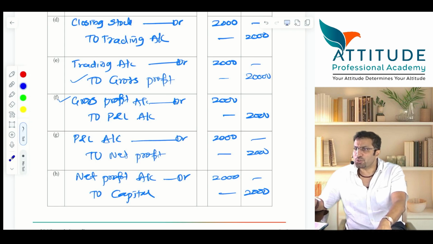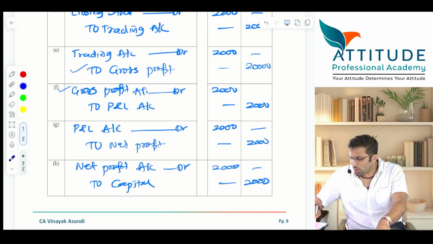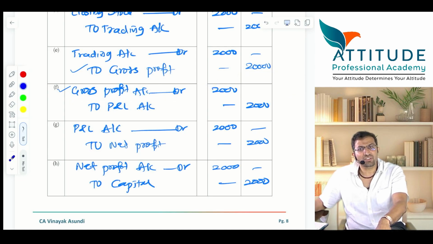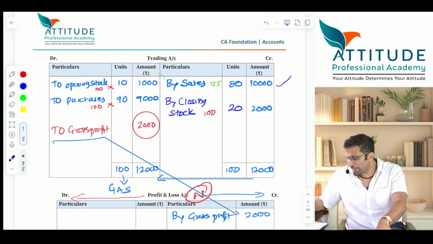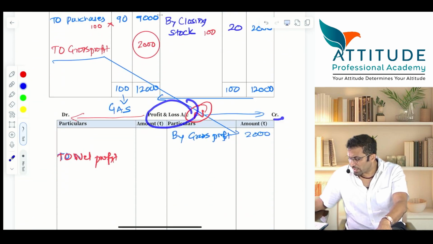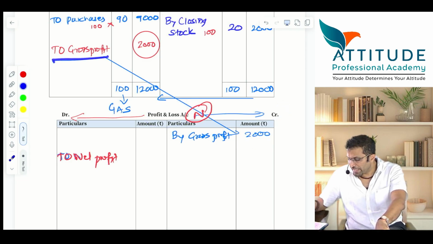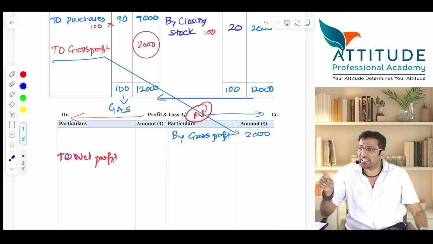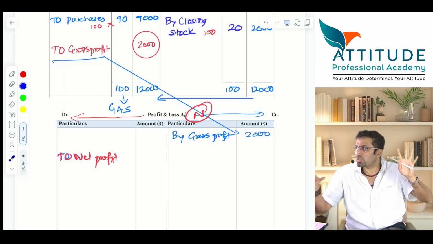Now gross profit should also get closed. Where will it go? Gross profit will go to P&L. Here gross profit is credited. Now gross profit account debit to P&L. Is that clear? Now tell me, go to P&L. P&L account credit side, you have by GP, 2. GP account gets closed. Now you have opened the profit and loss account. So again 7 accounts only will remain.